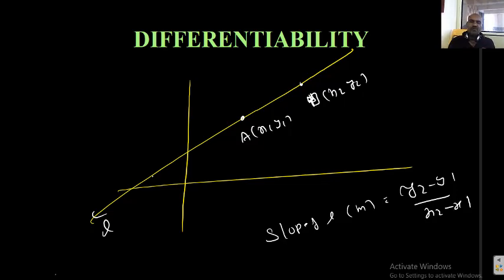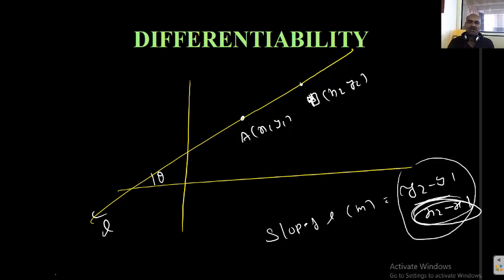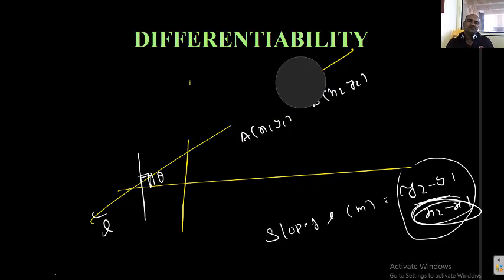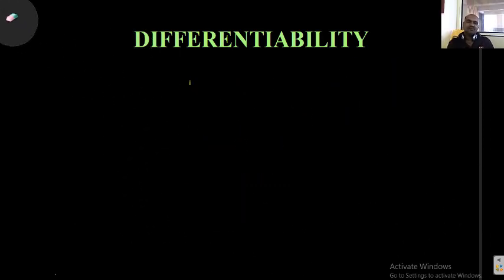Y coordinate difference divided by x coordinate difference of any 2 points on the line gives its slope. There are 2 ways you can find the slope of a line: using inclination, and without using inclination. Using inclination, it is tan theta. Without using inclination, it is y2 minus y1 by x2 minus x1. If x2 equals x1, then this ratio is not defined, so the slope is not defined. x2 equal to x1 means the line becomes a vertical line. For a vertical line, slope is not defined, or in terms of inclination, the inclination is 90 degrees and tan 90 is not defined. So this is the concept of slope.